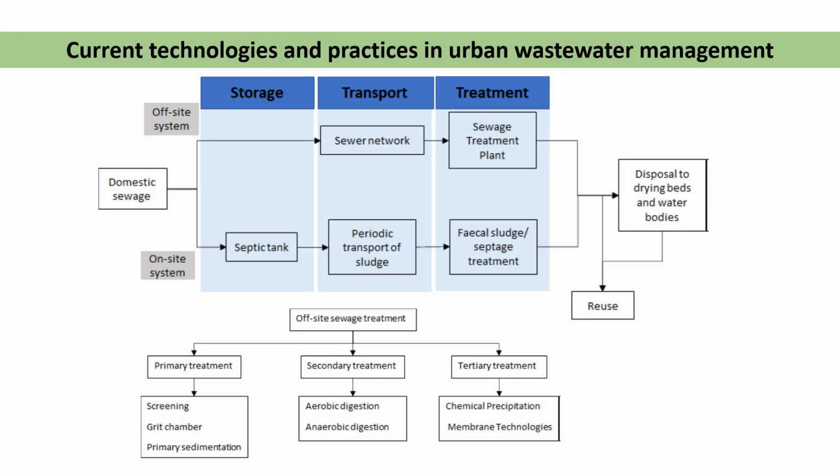Now the current technologies and practices that are used for the treatment of urban wastewater. So friends, whatever domestic sewage or domestic wastewater we have, there are two types of processes we are using for the treatment. First one, this is the domestic wastewater discharge. So there are two systems: one is the off-site system and another is the on-site system.